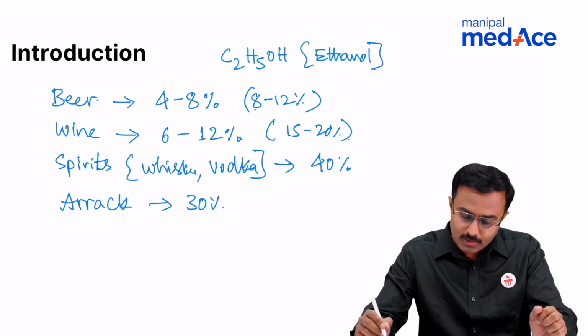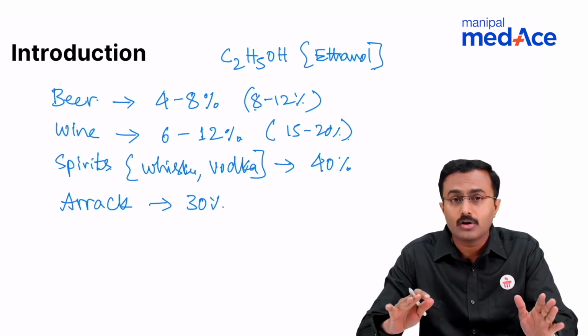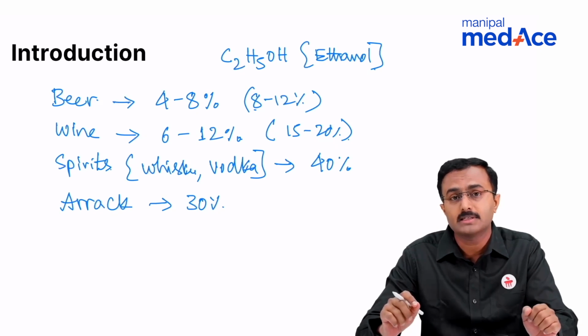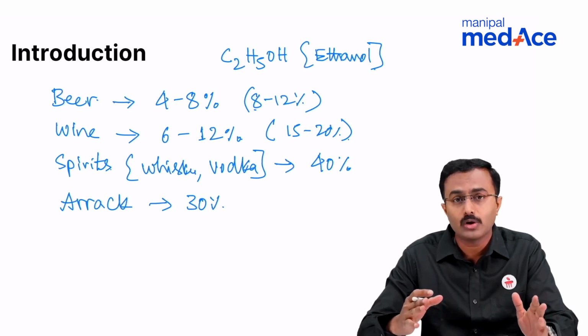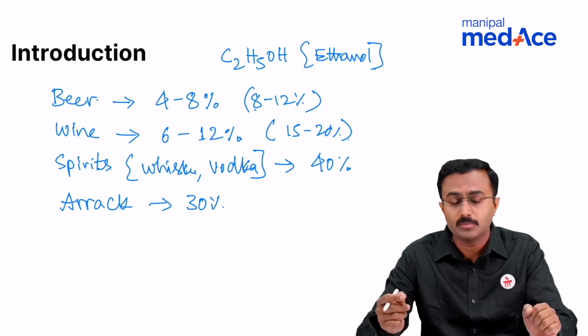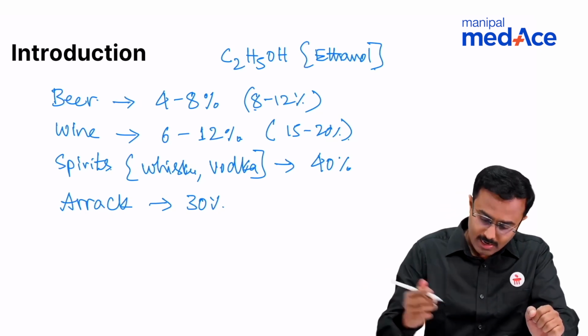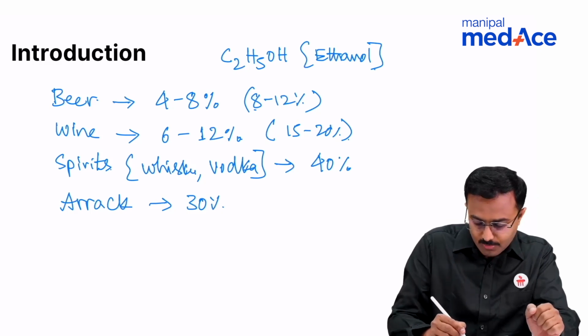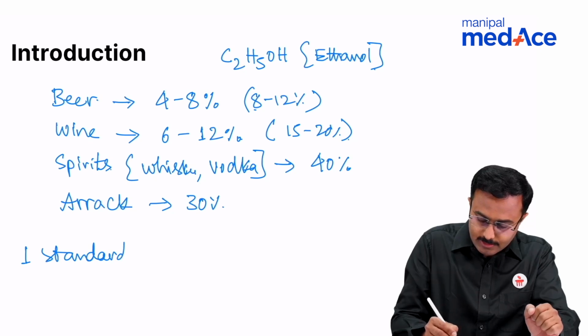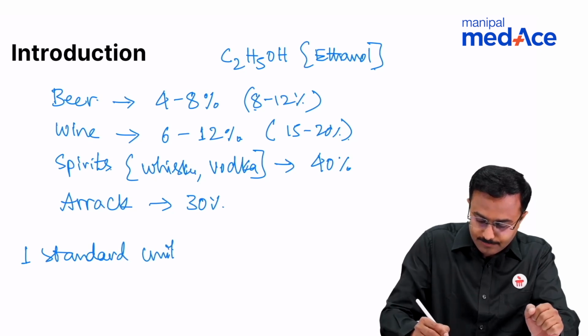One needs to know about this concentration of alcohol because of its clinical significance: the average amount of alcohol intake will determine the detoxification doses of particular medications. Another important thing to remember is what comprises one standard unit or drink.